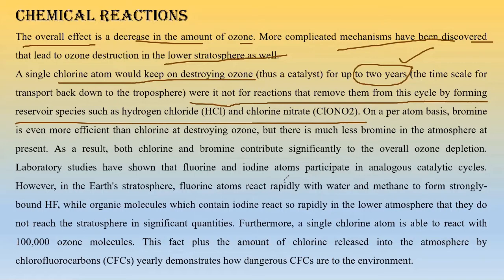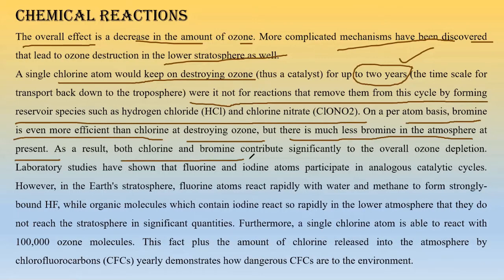On a per atom basis, bromine is more efficient than chlorine. See, bromine is the elder brother of chlorine as far as the periodic table is concerned. So bromine is more efficient in destroying ozone. There is much less bromine in the atmosphere at present, so we are a little bit happy. Otherwise, bromine would have destroyed the total ozone layer. As a result, both chlorine and bromine contribute significantly to overall ozone layer depletion.